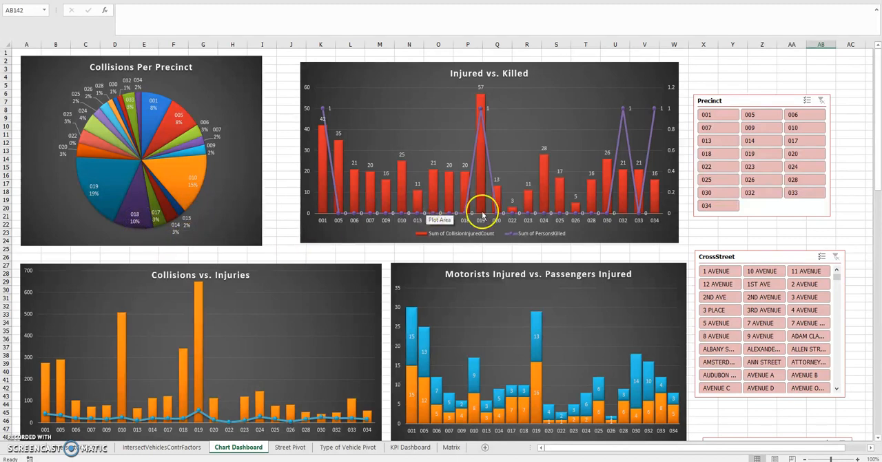This chart shows you the injured versus killed, so how many people were injured versus how many people were killed. You can see at precinct 19, which has the highest amount of collisions, 57 people were injured, but thankfully only 1 person was killed.